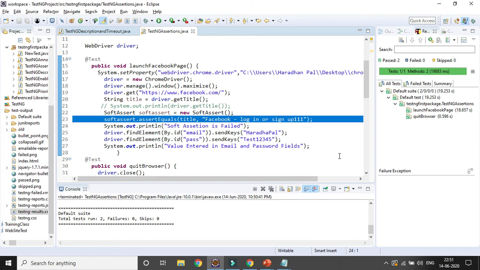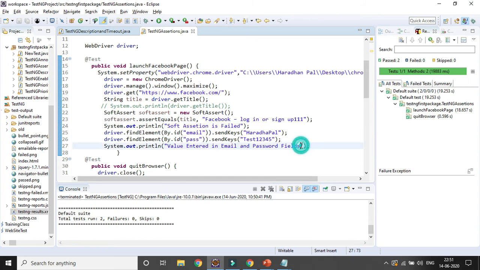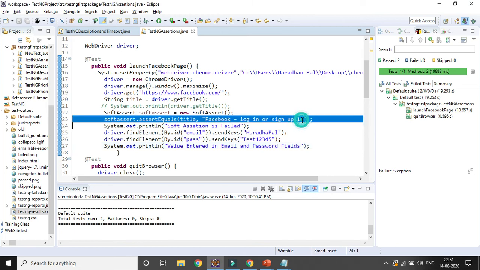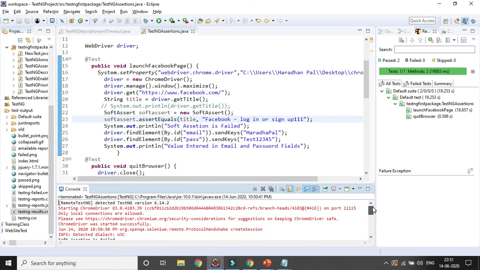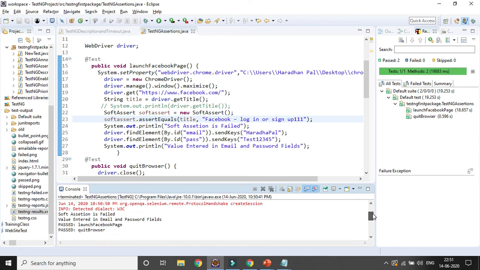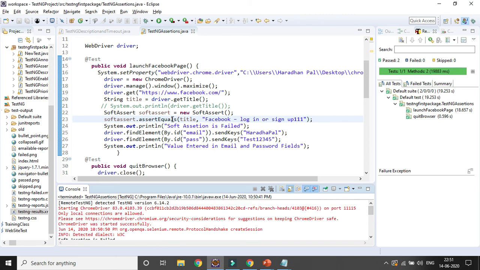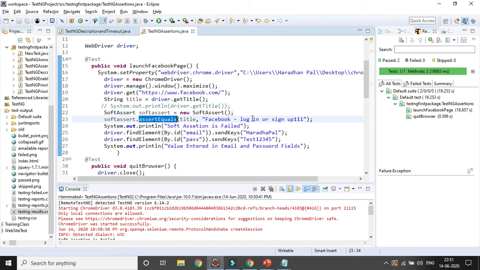Okay, total run 0, fail 0. Okay, here it is not getting failed. Assert equals, the title should not match with that one.